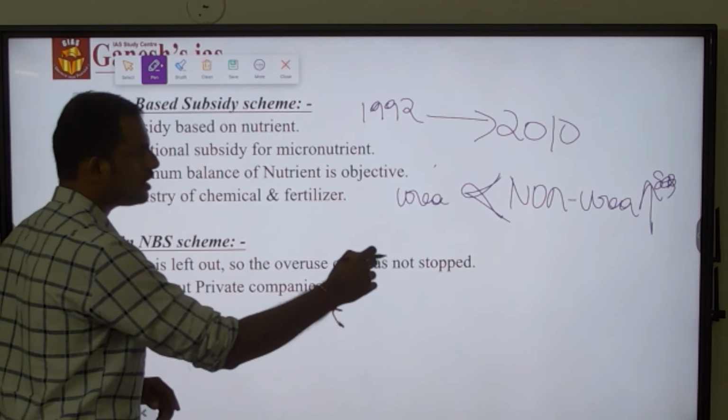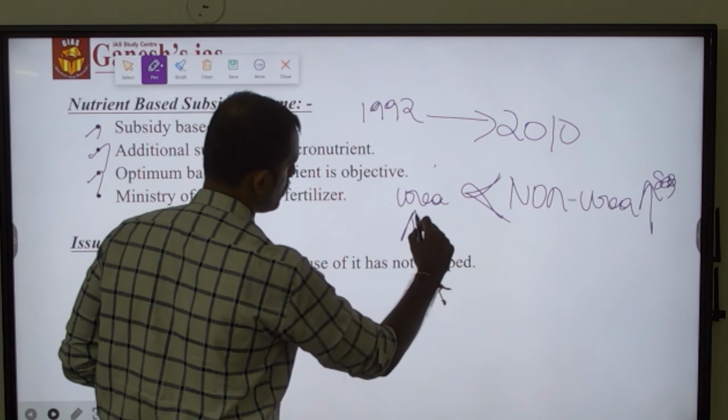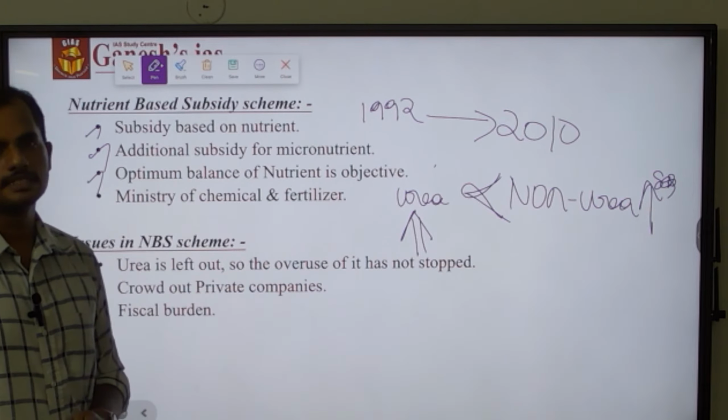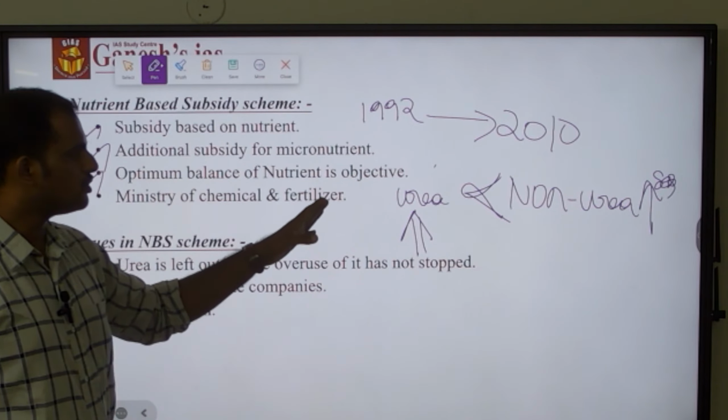So the farmers heavily focused on urea buying because its cost is very low.